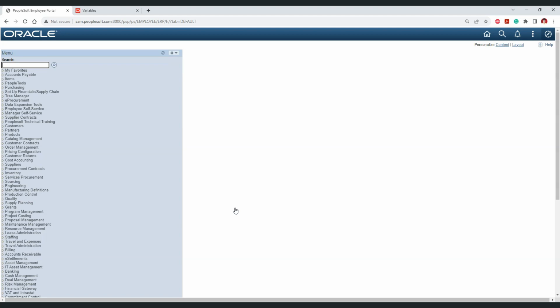Global is the biggest scope for a variable, and it is not only available through page PeopleCode or component PeopleCode, but it is also accessible through Application Engine PeopleCode programs.